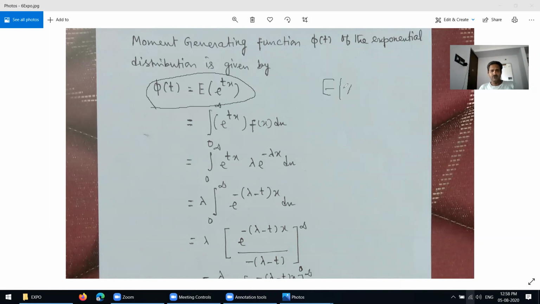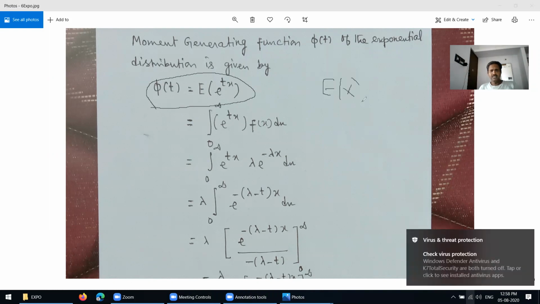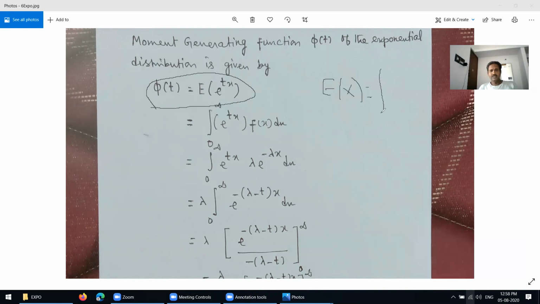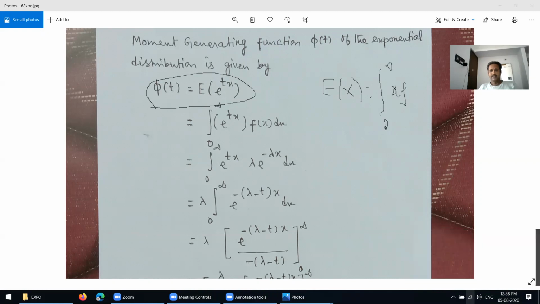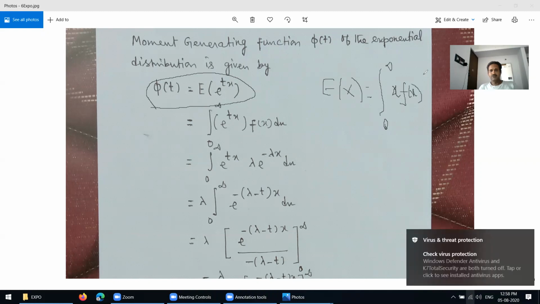Expectation of x, we know that it is equal to the integral, the same formula, integral from 0 to infinity x into f of x into dx.